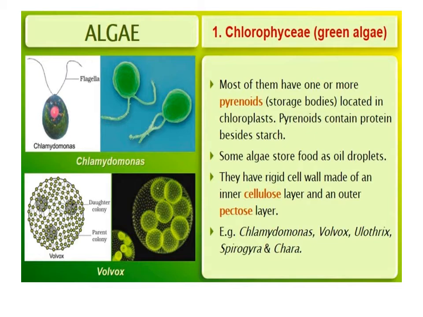They have a rigid cell wall made up of inner cellulose and outer pectose. Examples: Chlamydomonas, Volvox, Ulothrix, Spirogyra, and Chara.